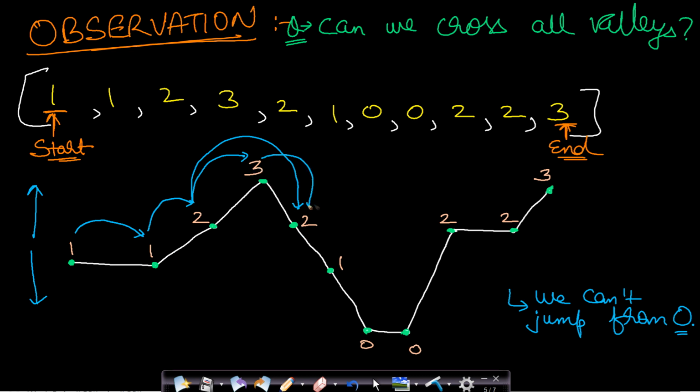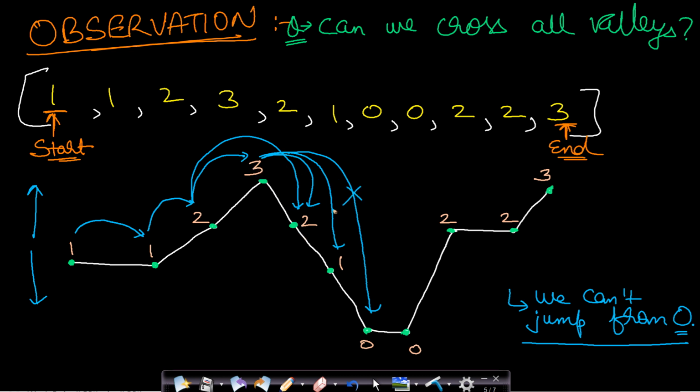So first jump can be to this 2, second jump can be to this 1, and the third jump can be to this 0, which is a valley. Now if you reach a valley, we cannot jump from the valley, that is from 0 values we cannot jump out. So this jump is not possible.